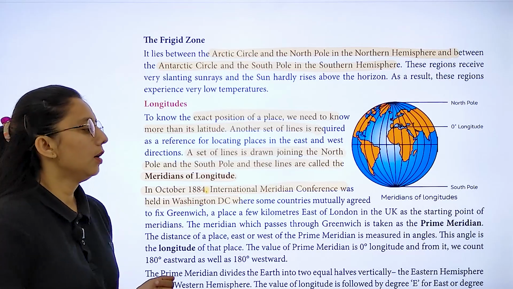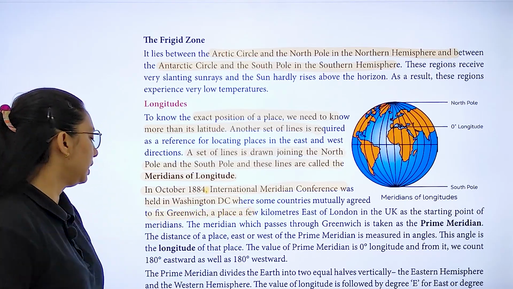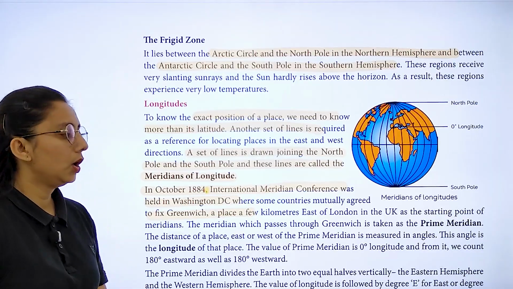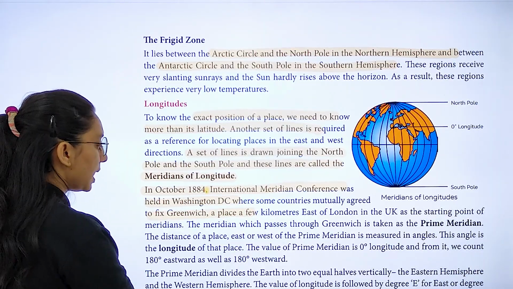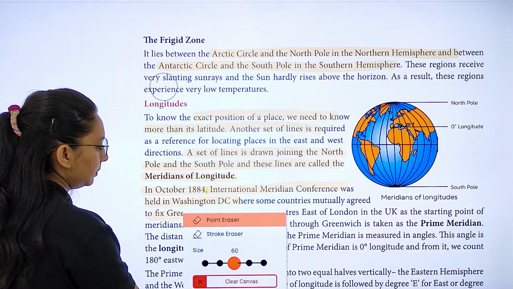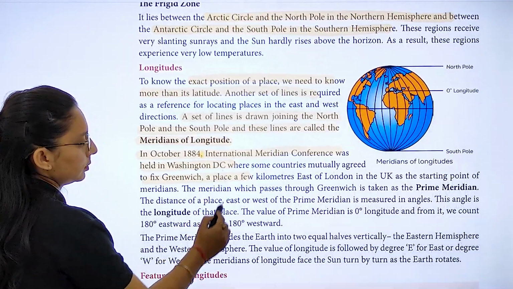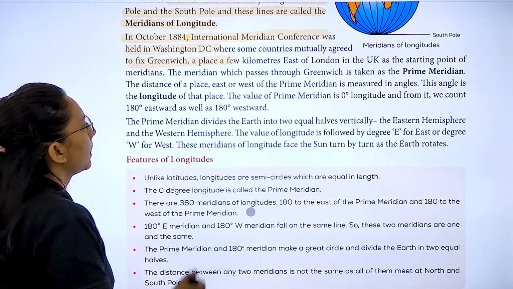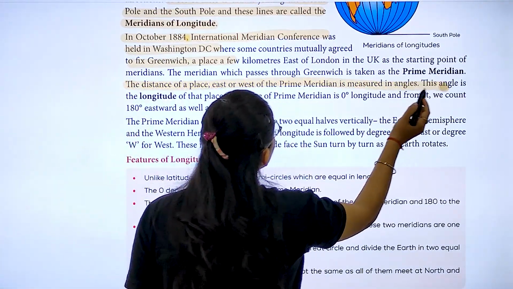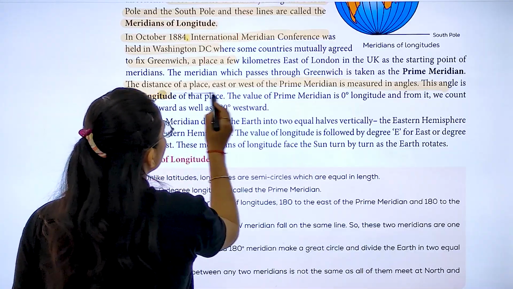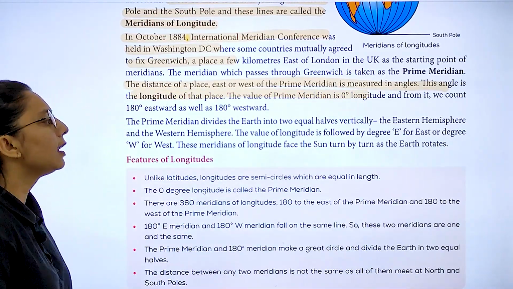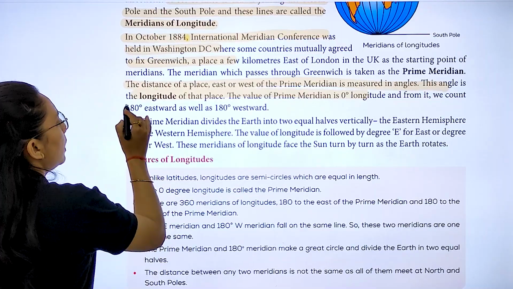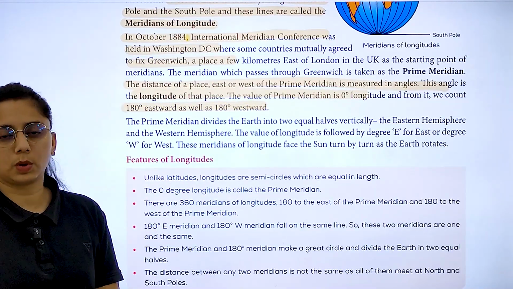Here some countries mutually agreed to fix Greenwich, a place a few kilometers east of London in the UK. So, the meridian which passes through Greenwich is taken as the prime meridian. The distance of a place east or west of the prime meridian is measured in angles, which is called the longitude of this place. The value of the prime meridian is 0 degree longitude. We count 180 eastward as well as 180 westward.